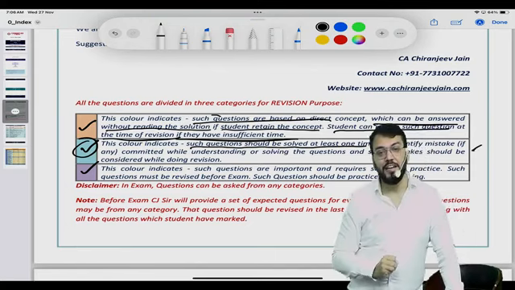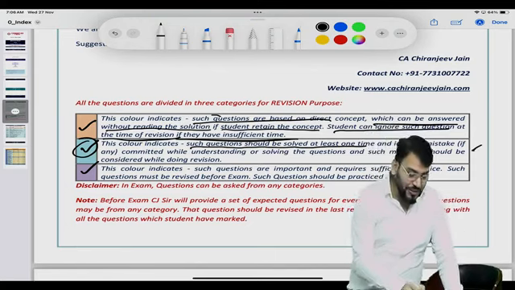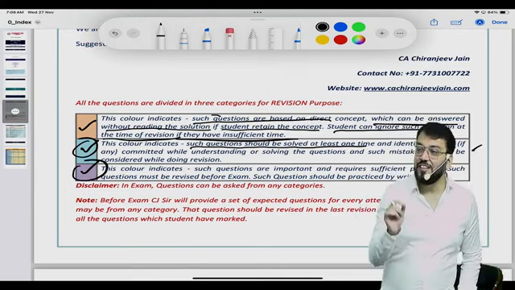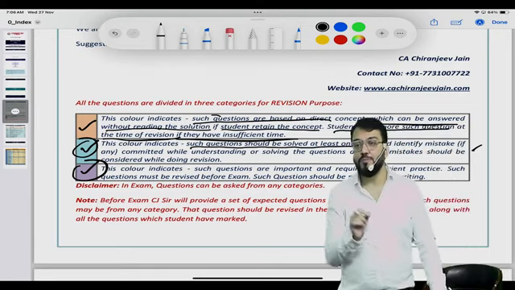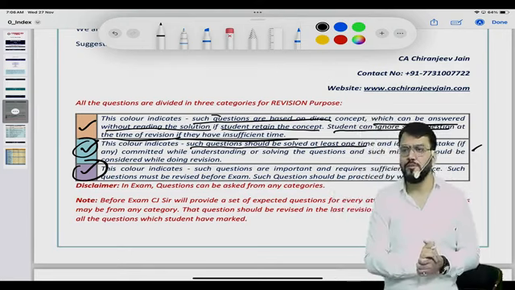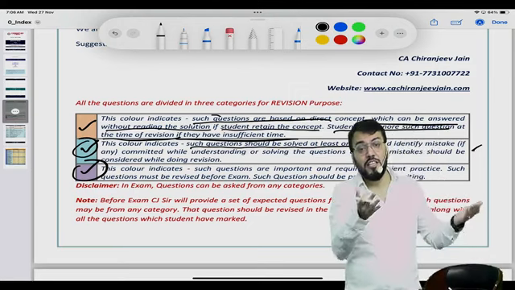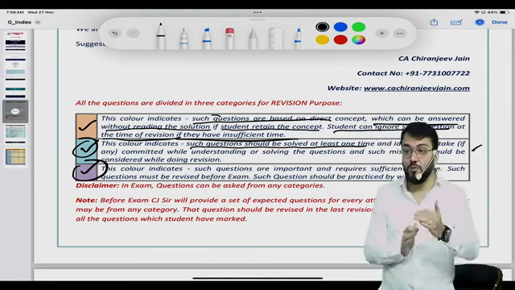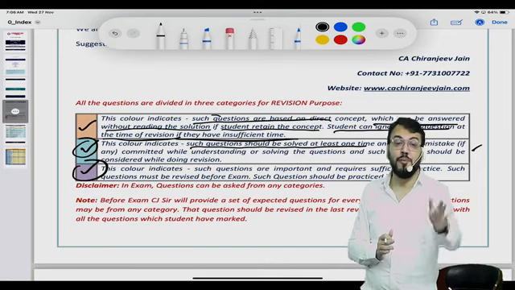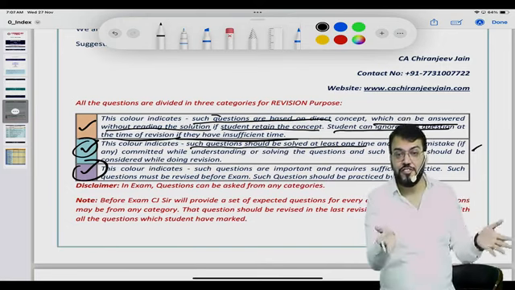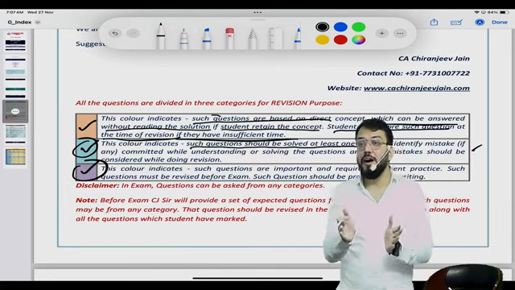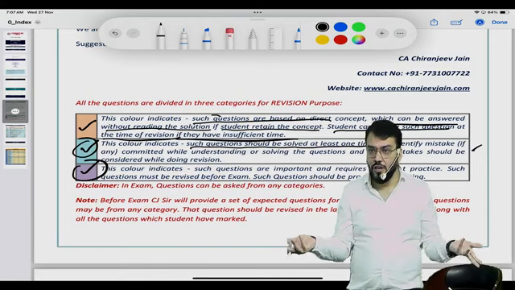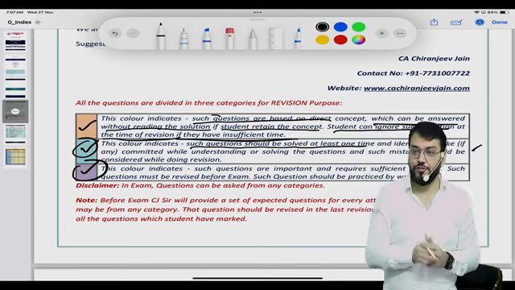So this becomes the second category. The last category is the most important as far as revision is concerned. These are the most expected questions, most important questions, or comprehensive questions. Comprehensive questions might be of a type not yet asked in the exam, but they require revision every time. I don't know whether they are important from the examination point of view, but they are part of the ICAI study material, and if so, that type of question can be asked in a future exam. So this includes all such questions.